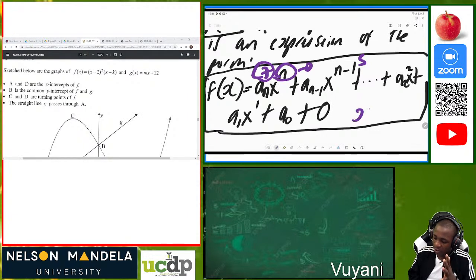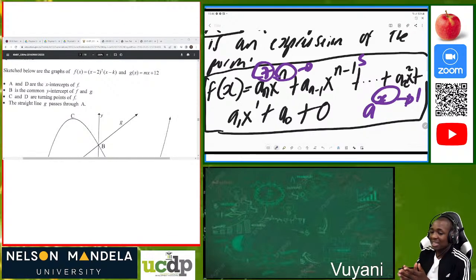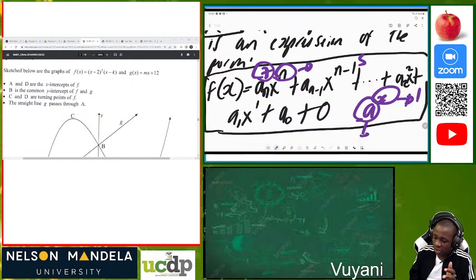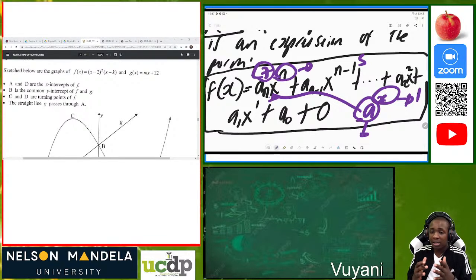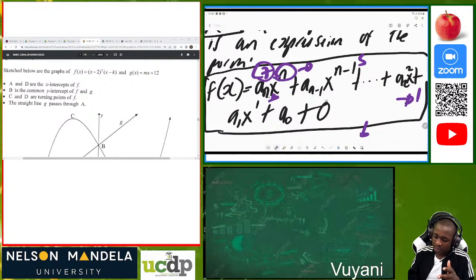When we were doing exponents, we said that when we are given a to the power x, x is representing the exponent, or the index, or the power, and a is the base. Just like that, we are applying that same knowledge here, that a is our base and x is the power, or x is the exponent. So now we must understand this so that we can go further.